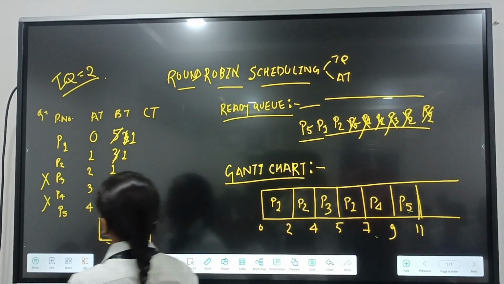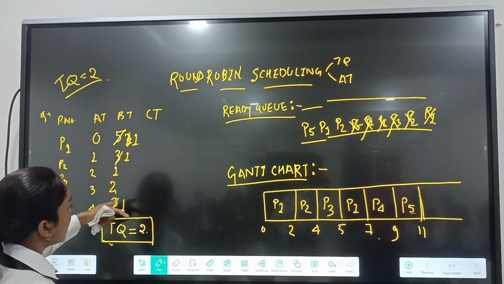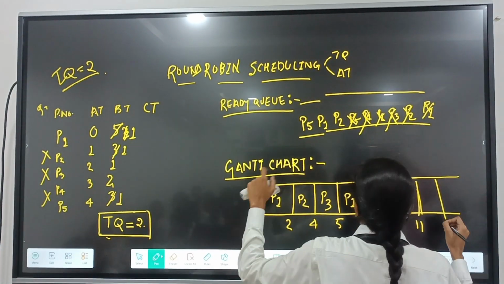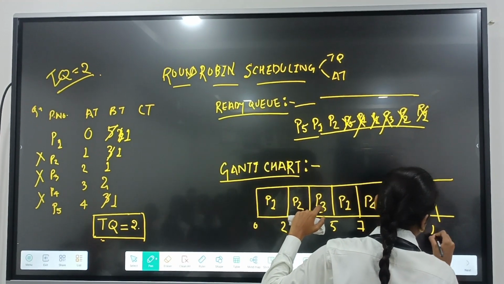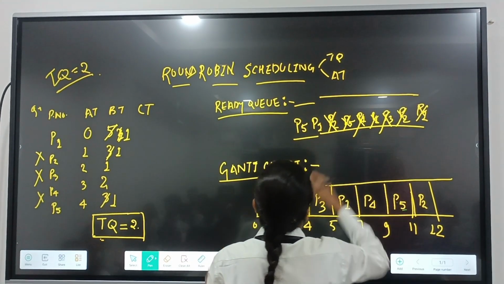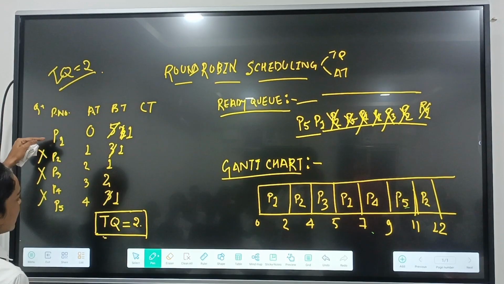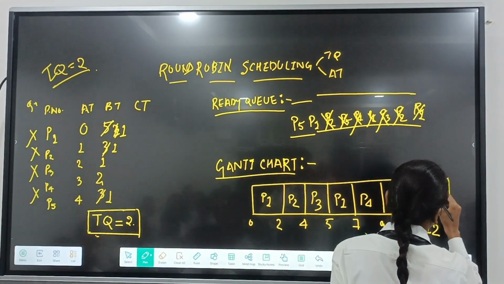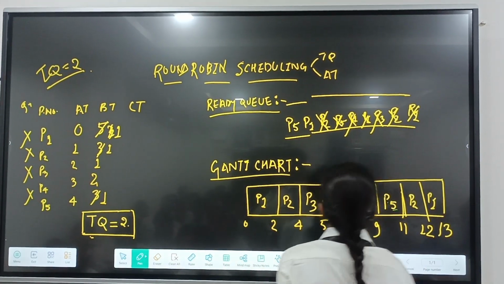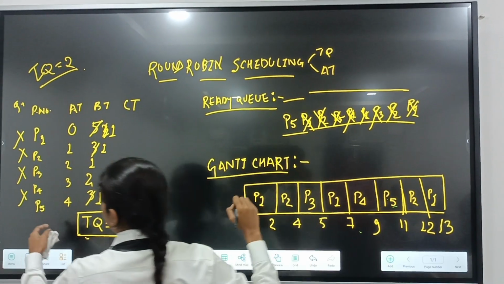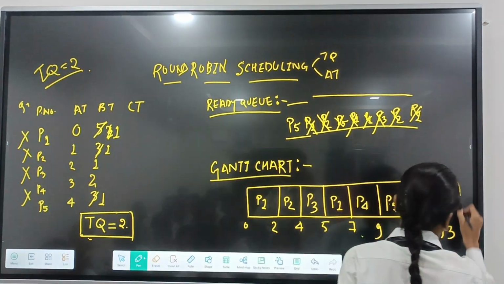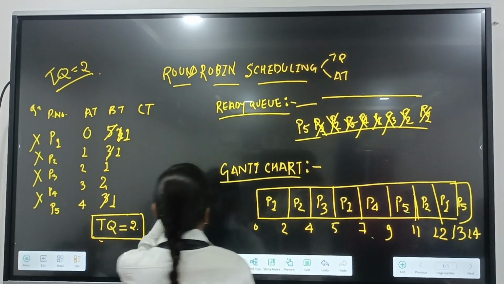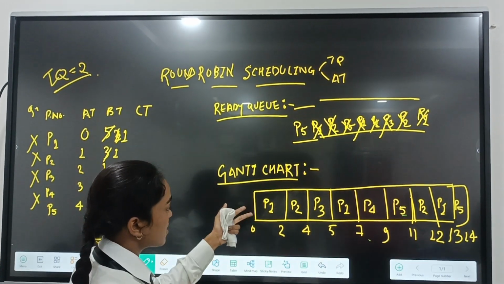Now it's time for P2. For P2 we are seeing that BT is less than the time quantum, so it will be completely scheduled for 1 unit of time. Now it's time for P1. P1's BT is less than the time quantum, so it will be completely scheduled for 1 unit of time. And now the last process is P5, and we are seeing its BT is less than the time quantum, so it will be scheduled for 1 unit of time, that is up to 40. So we have calculated the ready queue and the Gantt chart.